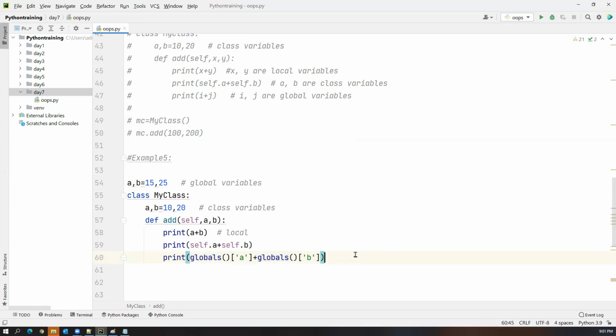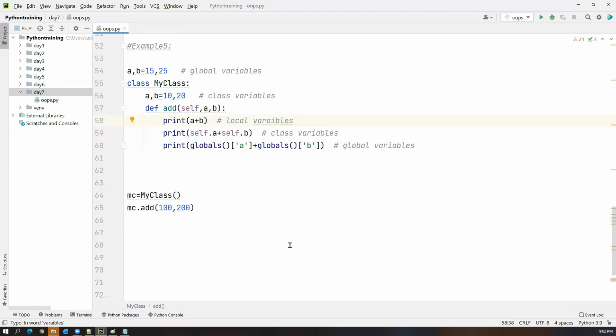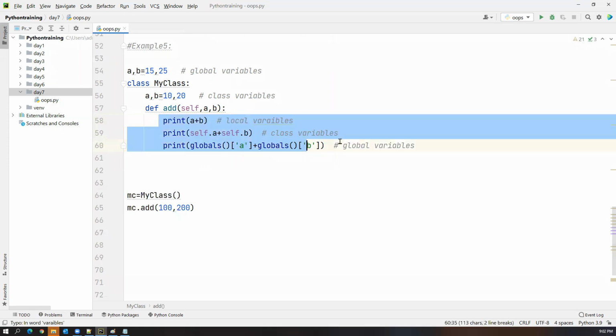This will access global variables, this will access class variables, and these are the local variables. So if the class variables, global variables, and local variables are the same, this is the way we need to access them.